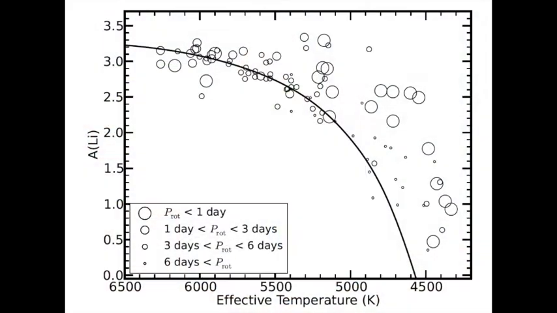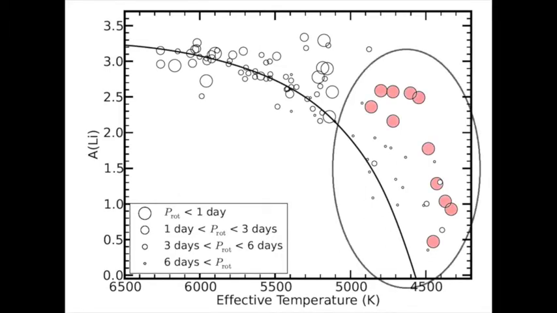For over 2 decades, it has been known that the Pleiades shows a nearly order of magnitude spread in inferred lithium abundance at temperatures around 5,000 Kelvin. The cause of this dispersion is still debated, but a crucial clue has motivated several attempts at resolution. That is, the most lithium-rich stars tend to be the most rapidly rotating.